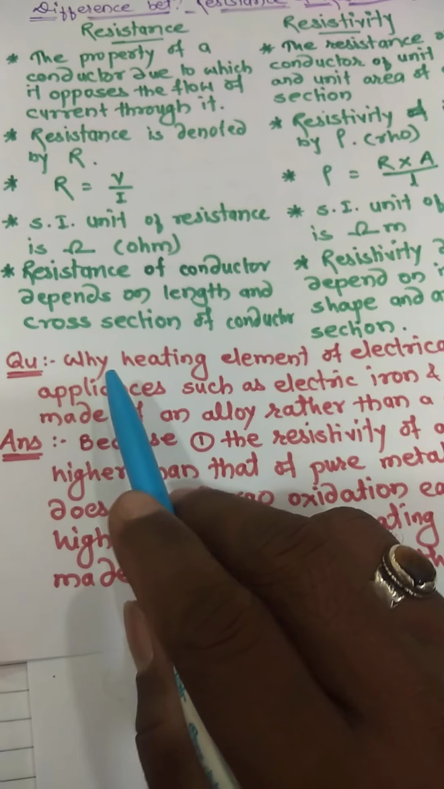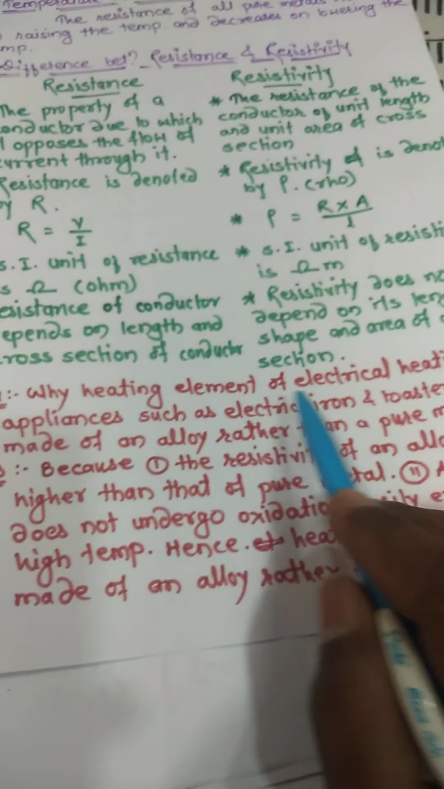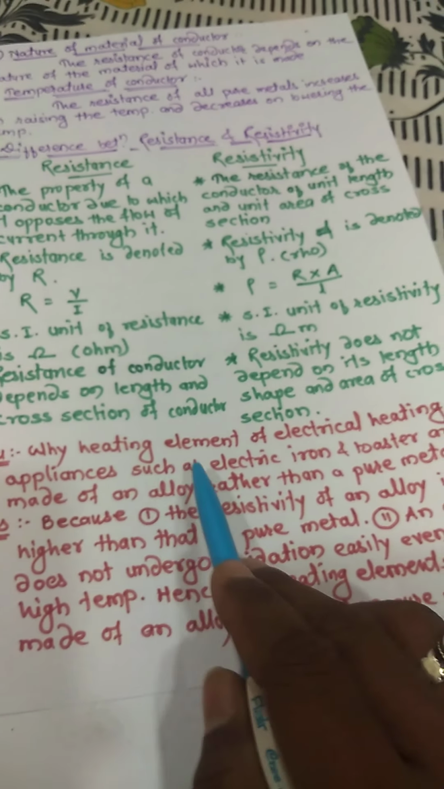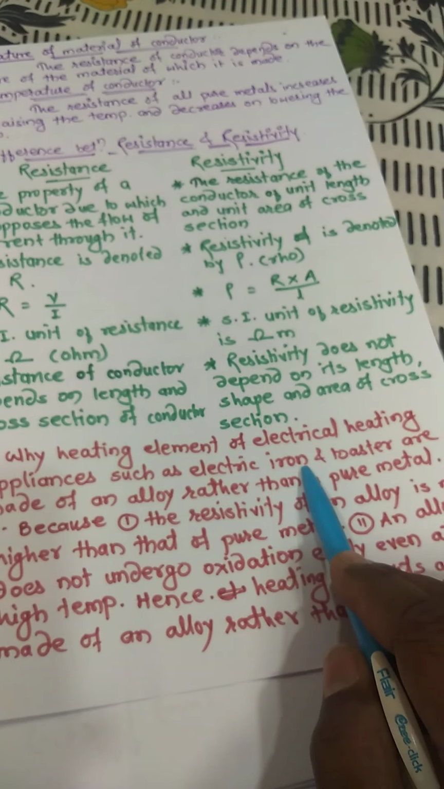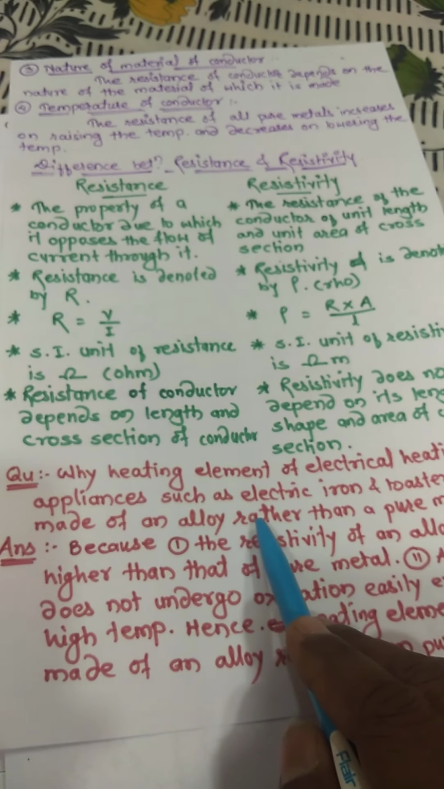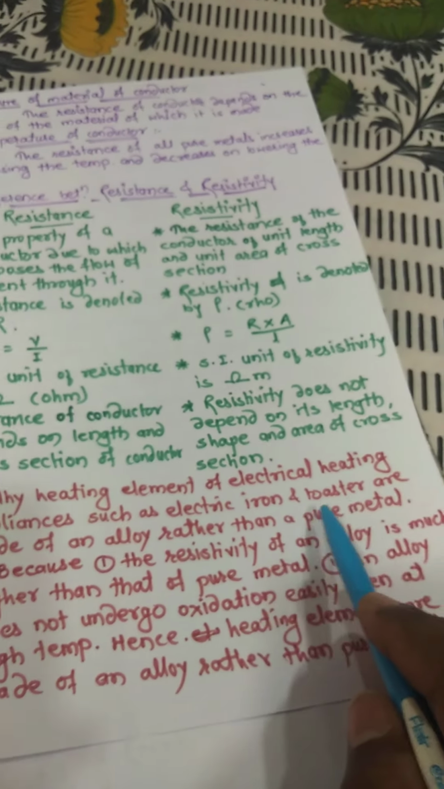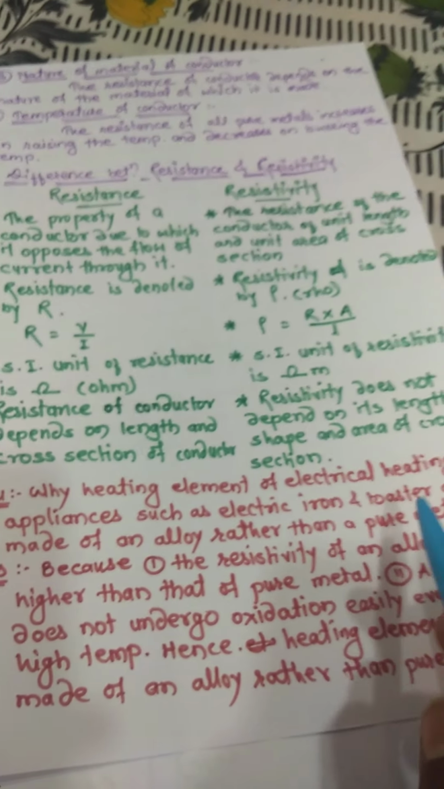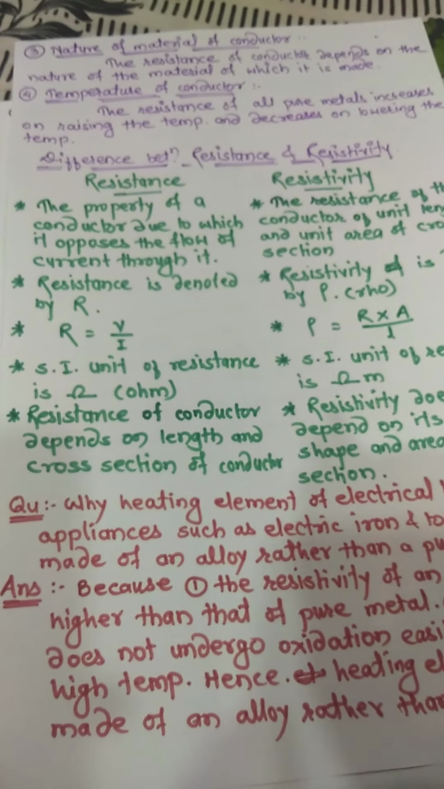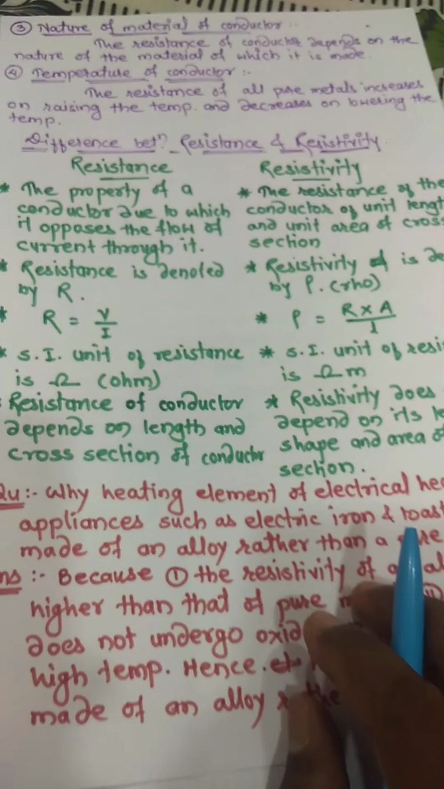Why are the heating elements of electrical heating appliances such as electric iron and toaster made of an alloy rather than a pure metal? Instead of making them with pure metal, we are making these appliances with the help of alloy.